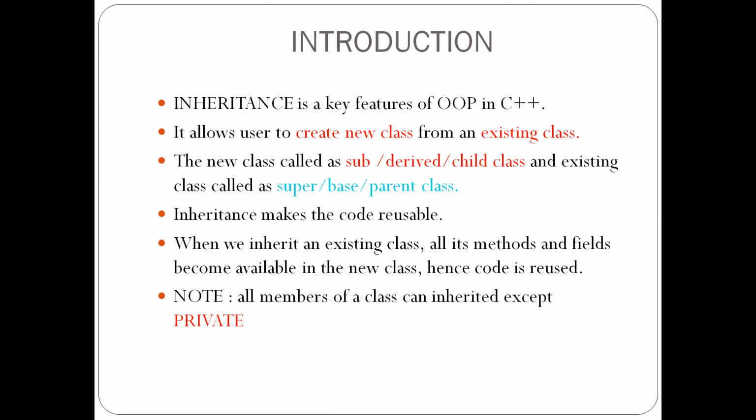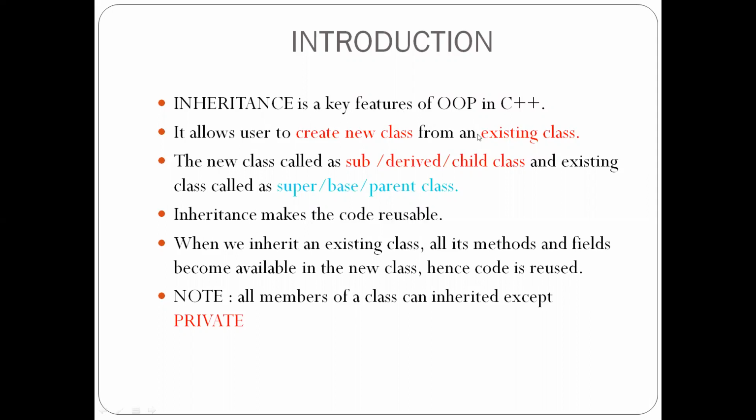Generally, what is inheritance? Inheritance is nothing but adopting some of the features of our parents. Let us take an example. We are in inheritance of our parents. We adopt some of the features of our parents. So inheritance is nothing but inheriting the parent class to the child class. So see here, inheritance is a key feature of OOP in C++.